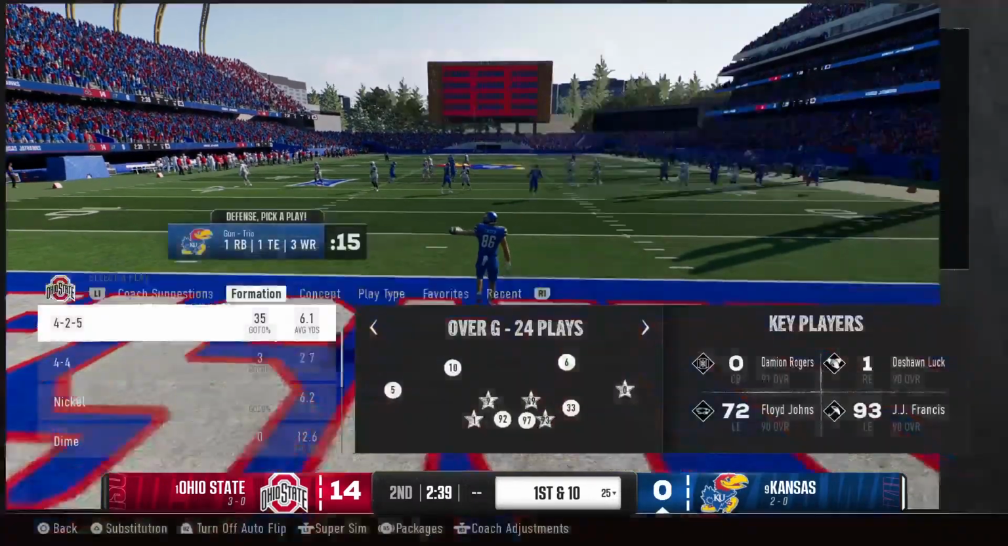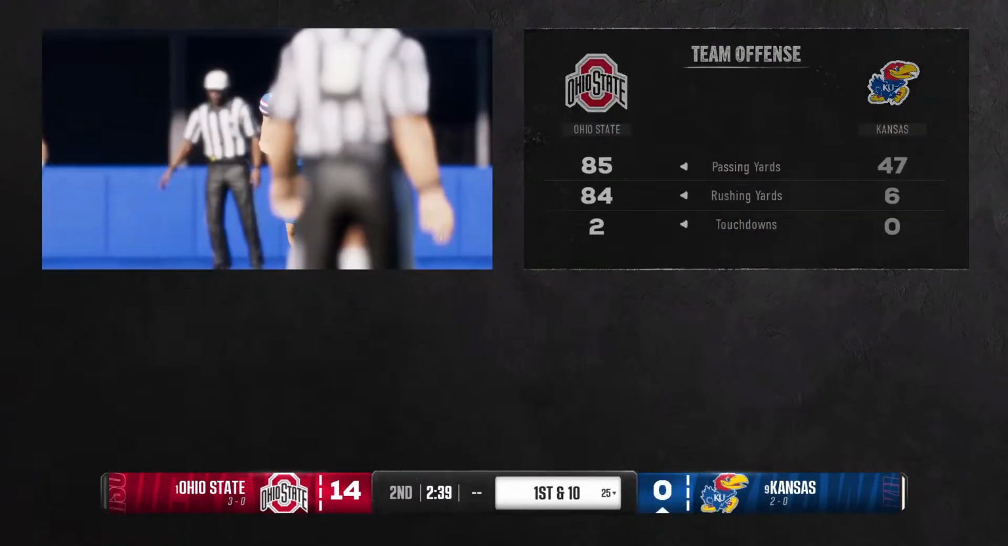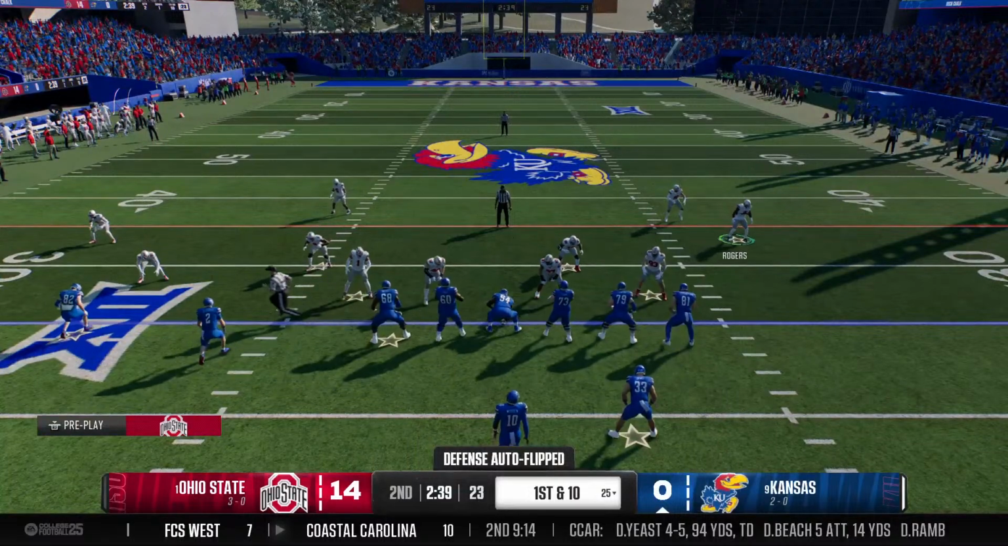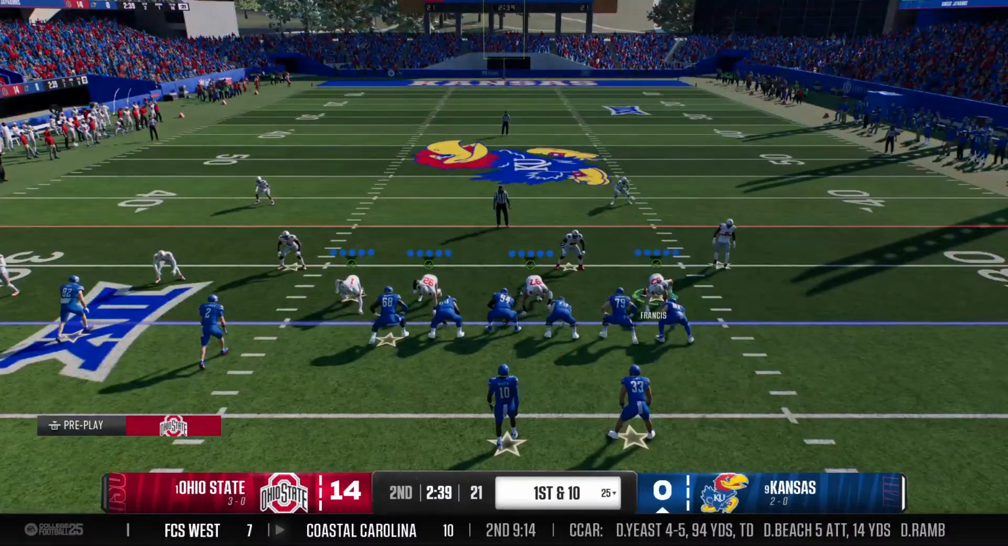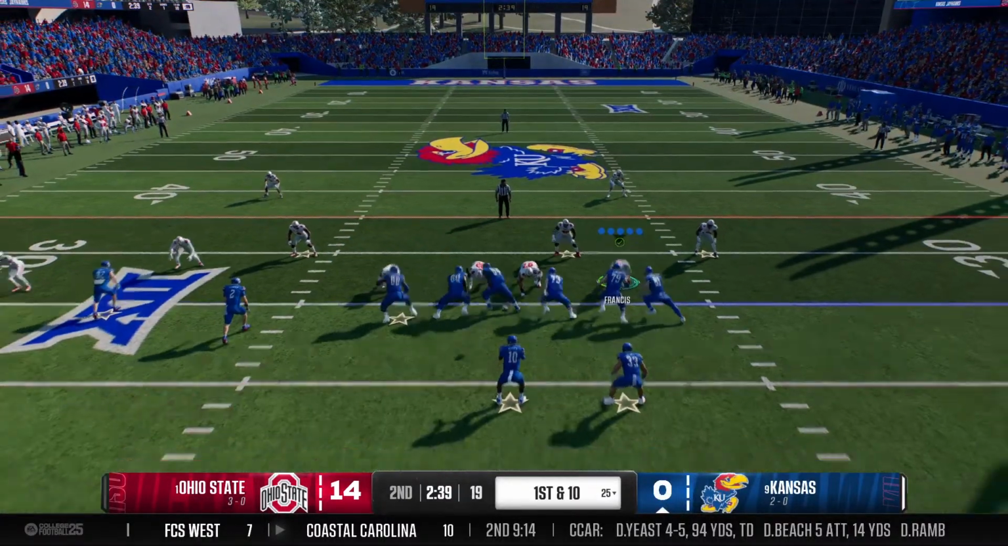And he'll just take a knee. Drive will start at the 25-yard line. And here comes the Kansas offense back on the field. They're coming off a 3-and-out, looking to produce a positive drive here.